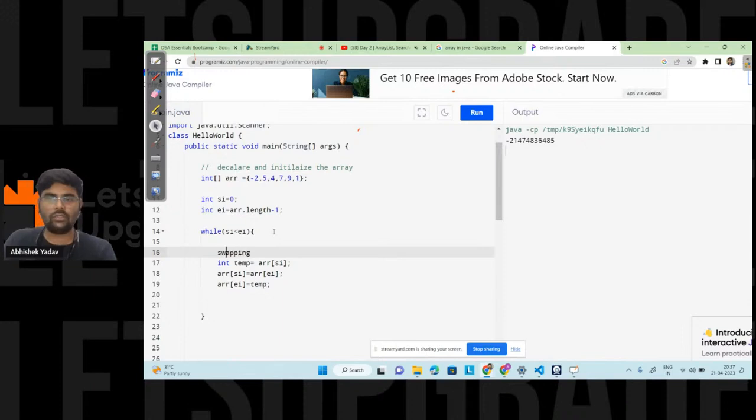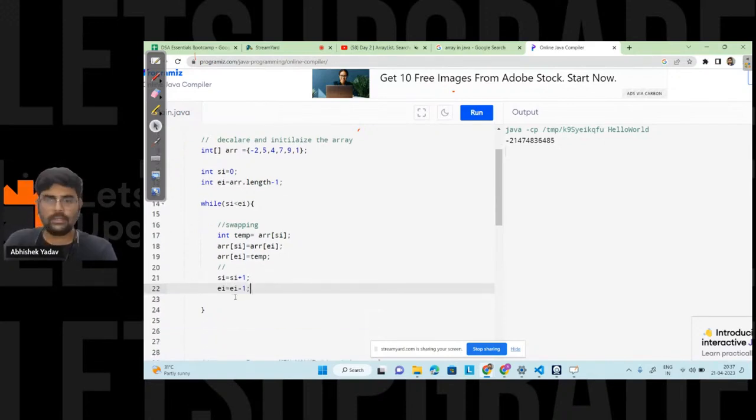After writing the logic of swapping, what you have to do, you have to increment the value of I, okay, that is the starting index. Starting index is equal to starting index plus 1, and you have to decrease the value of end index, right? End index is equal to end index minus 1. Yeah. So this part, and I'm done with the code.